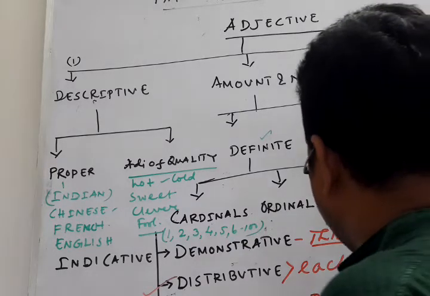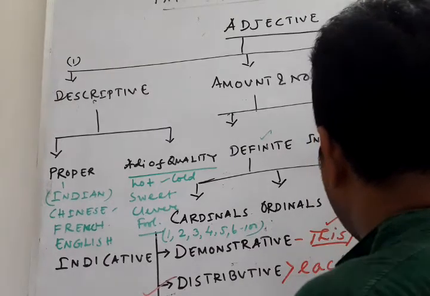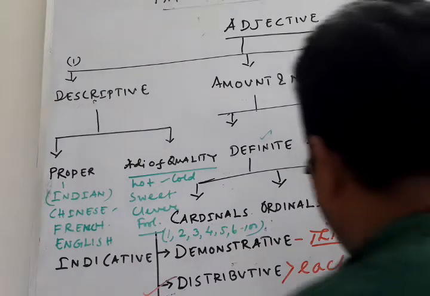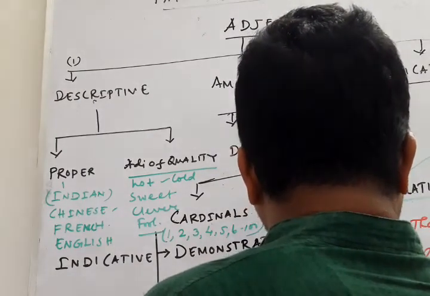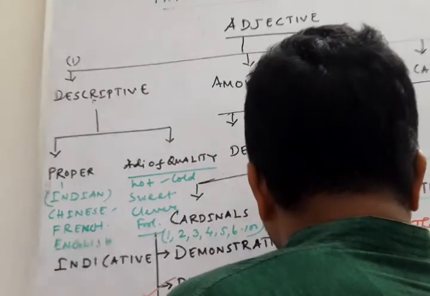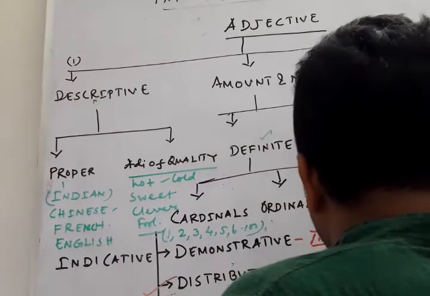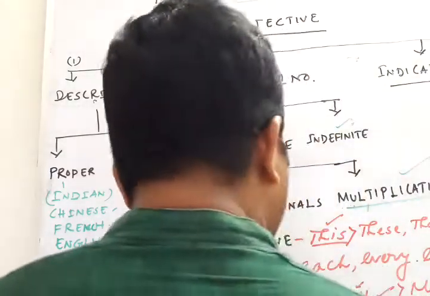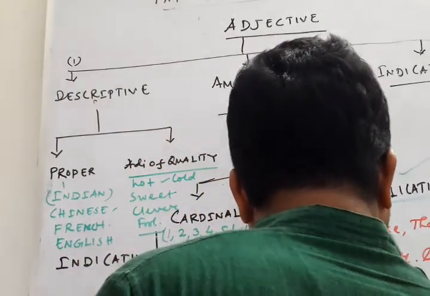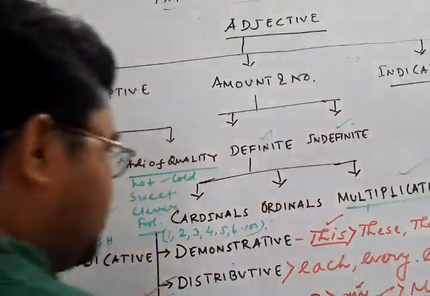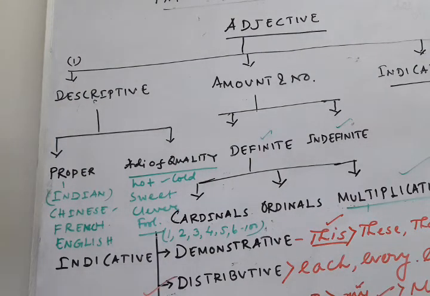In case of he, it is his, and in case of possessive pronoun it is also his. Similarly, in case of she, it will be her. Her is the possessive adjective, and hers is the possessive pronoun. In case of they, the possessive adjective is their, and possessive pronoun is theirs. In case of we, the possessive adjective is our, and possessive pronoun is ours. In this way we write possessive adjectives.